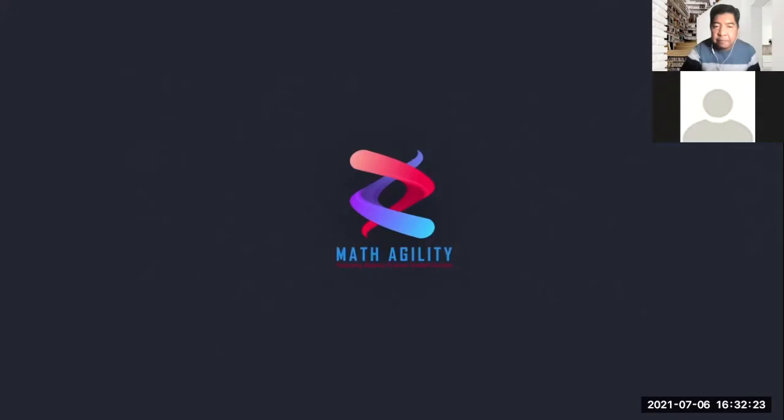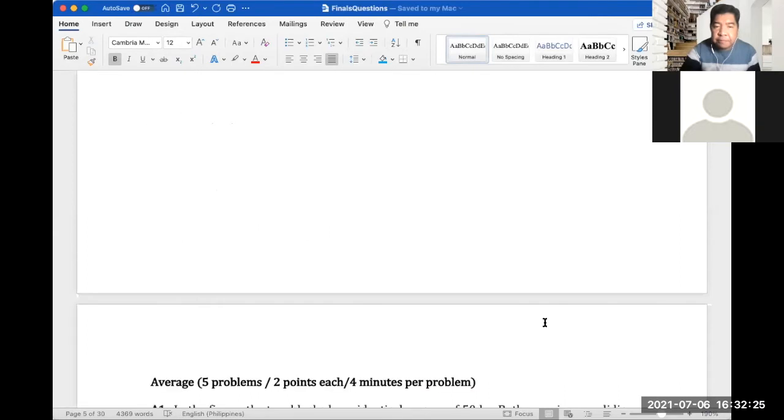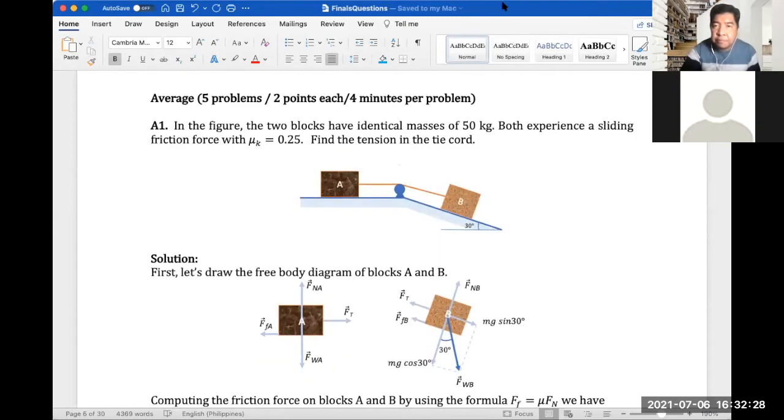So let me share again my screen. So for the average question, again, there are five problems, and this is 2 points each. And contestants are required to solve this within 4 minutes.